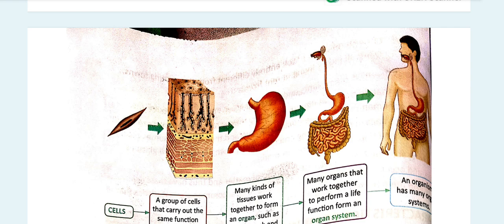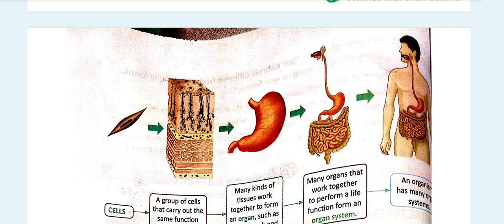This organ, together with many other organs, makes an organ system, and so many organ systems make up an organism. Here it is, from a cell to an organism. In the middle we come through so many parts like tissue, organ, organ system, and finally an organism. Very interesting, right? I'm enjoying it.